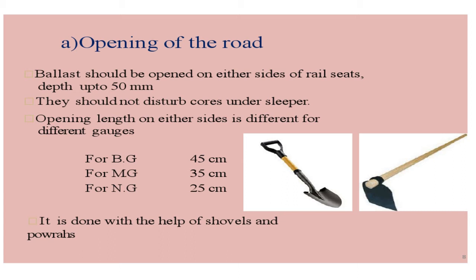Then the opening length on either side is different for different gauges. How much you open the ballast is different for different gauges. If it is a broad gauge, 45 centimeters to be taken. If it is a meter gauge, then 35 centimeters, and for narrow gauge it is 25 centimeters. Now this is being done with the help of shovel and paura. You can see over here, this is the shovel and this is the paura. Using some equipment, ballast is being removed and taken away, and up to a certain depth it is to be removed.